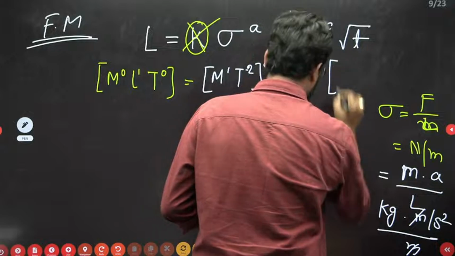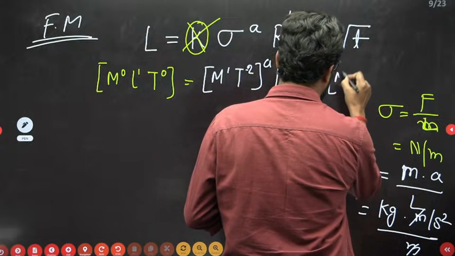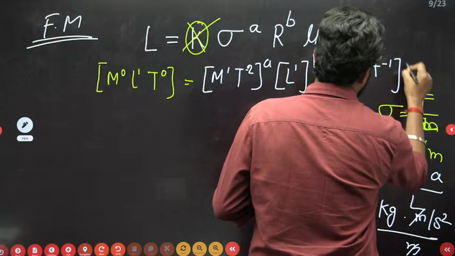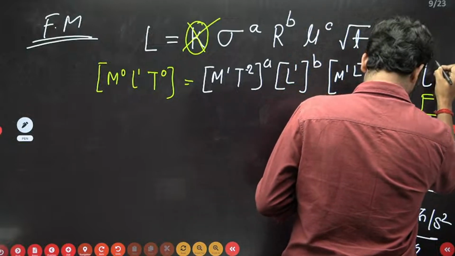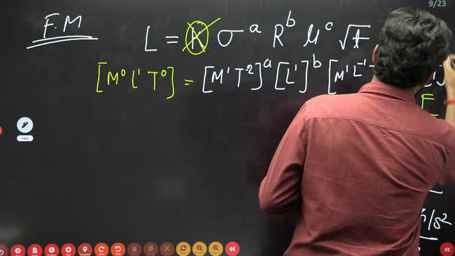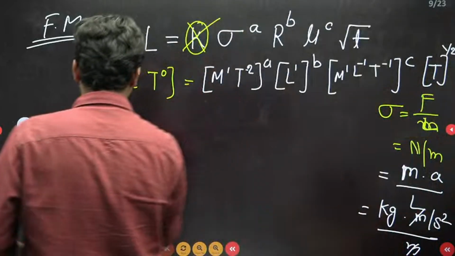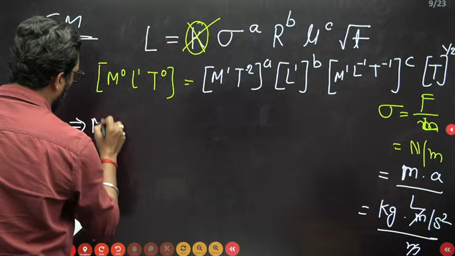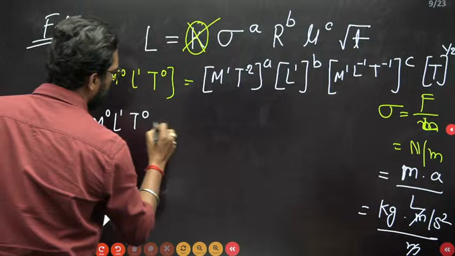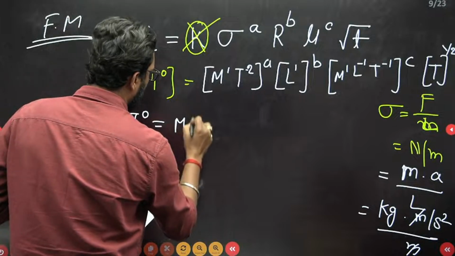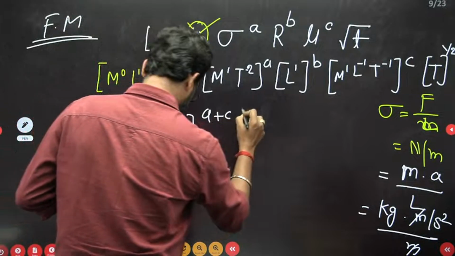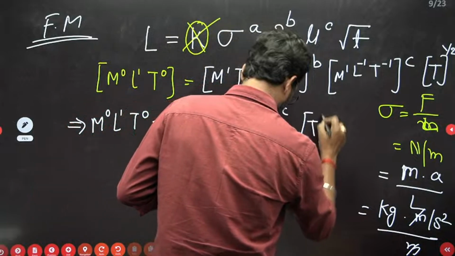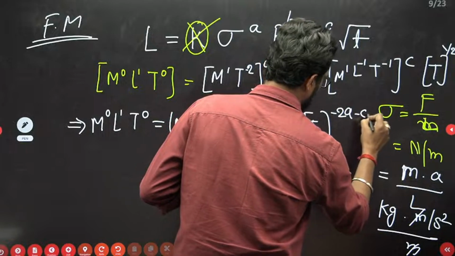What is the dynamic coefficient? Dynamic coefficient is M1 L minus 1 T minus 1 to the power c, and T is 1 by 2. Now if you rearrange this and equate, M0 L1 T0 is equal to M to the power a plus c, L to the power b minus c, T to the power minus 2a minus c plus 1 by 2.